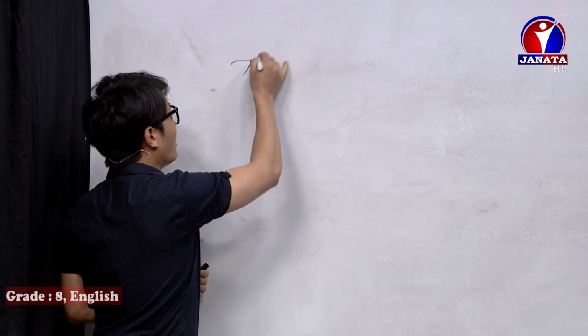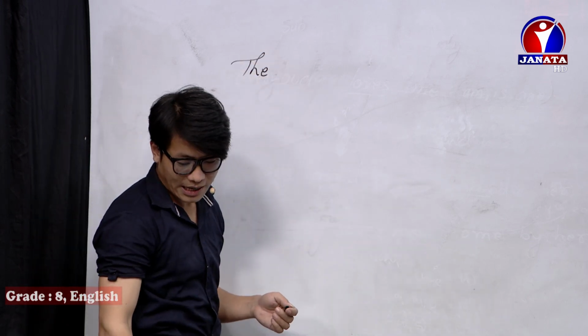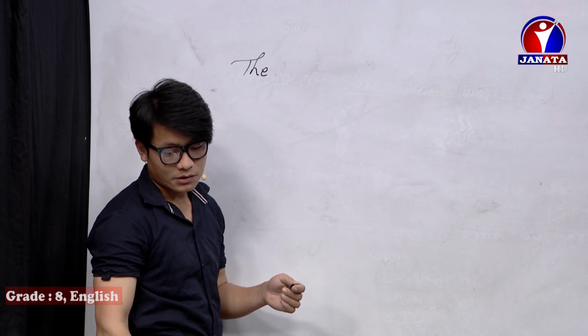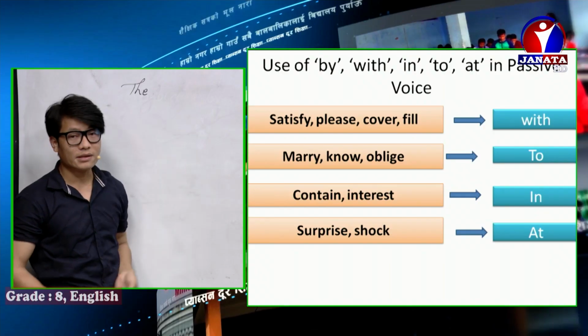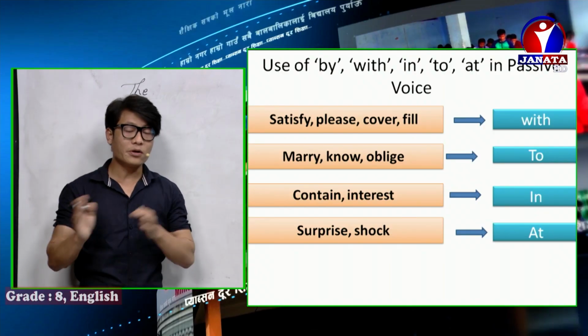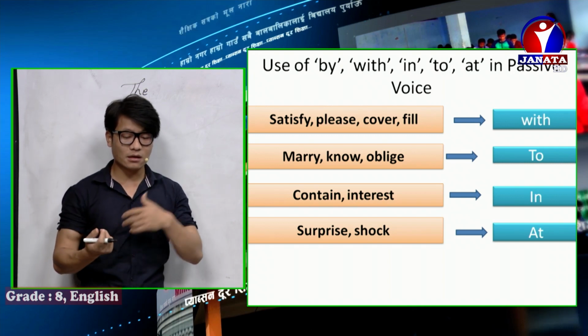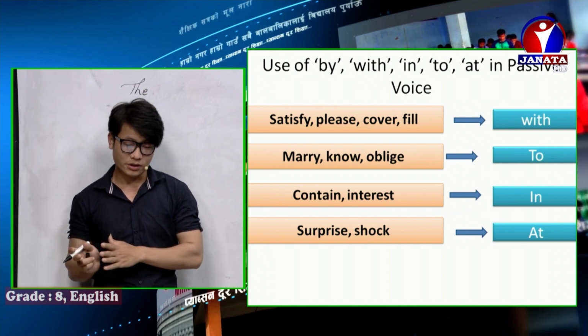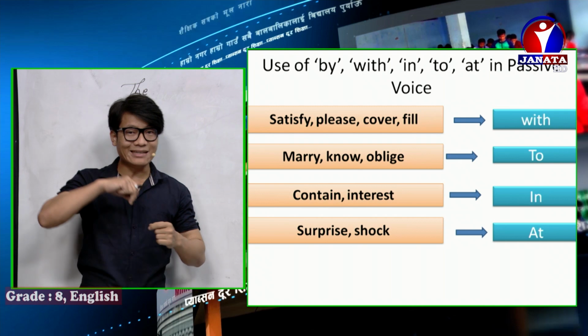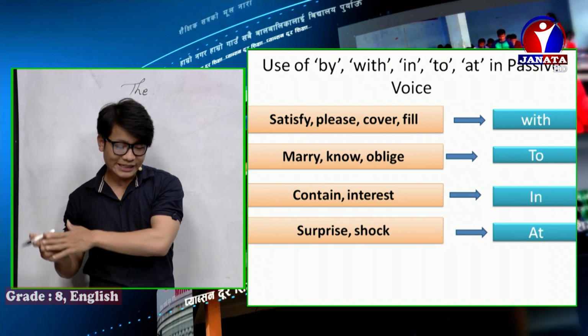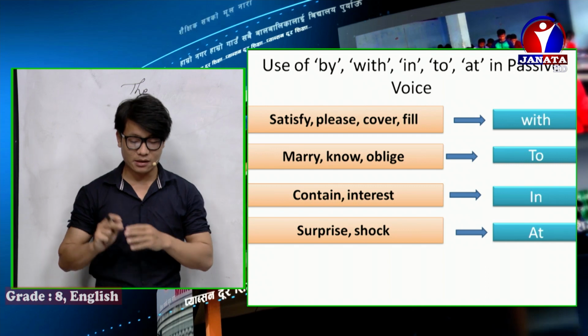Now let's practice those verbs which take different prepositions, not the by preposition. Let me show you. I had shown you these verbs; you can see on your screen that these verbs take different prepositions. Satisfy, please, cover, feel take with. Marry, know, oblige take to. Contain, interest take in. Surprise, shock take at.